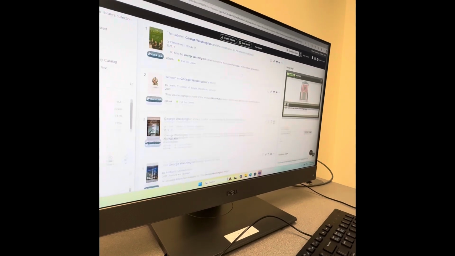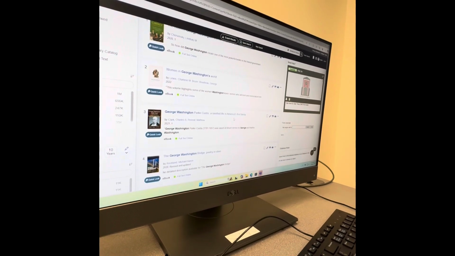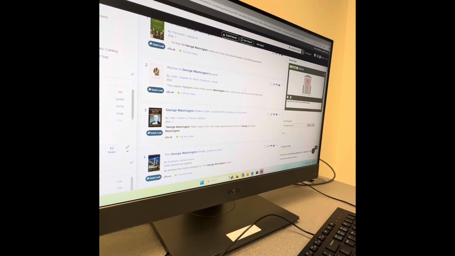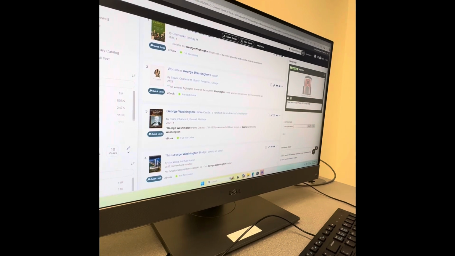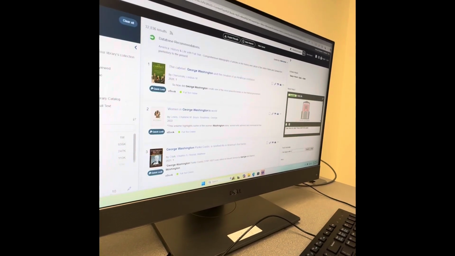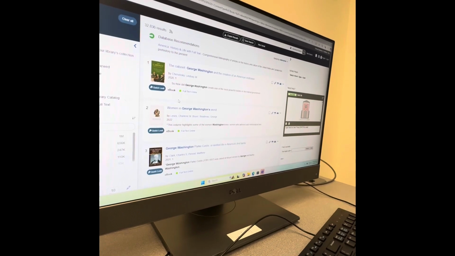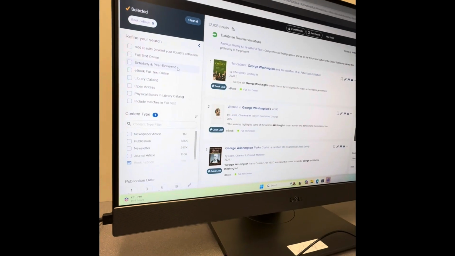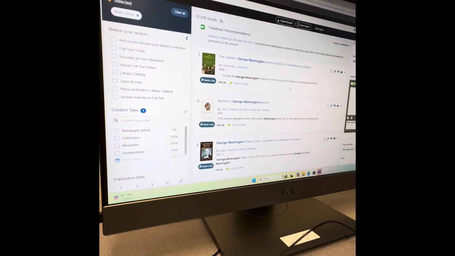And this will actually give you a huge category of all different kinds of books about George Washington. Sometimes it could be about poetry, it could be about his life, or maybe even when he was a president. If you want to narrow it down, you can look at ebooks, you can look at the full text, scholarly peer reviews, anything like that.